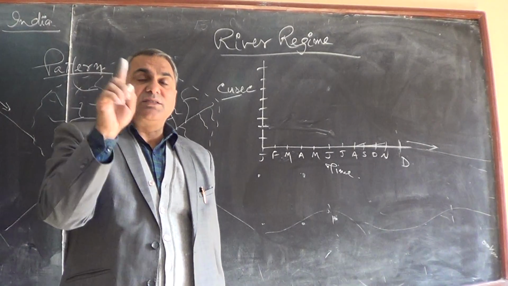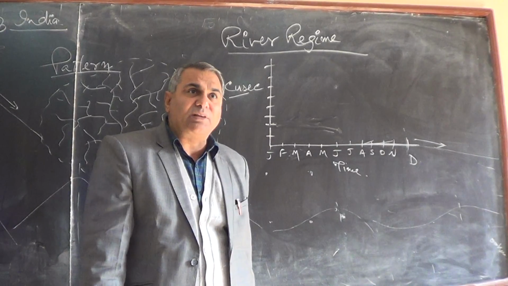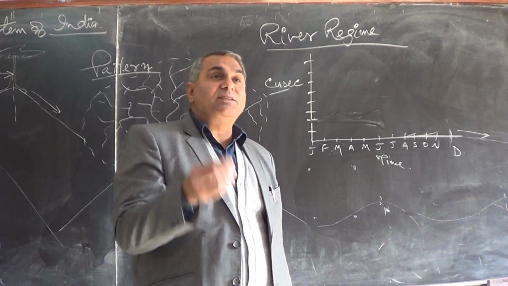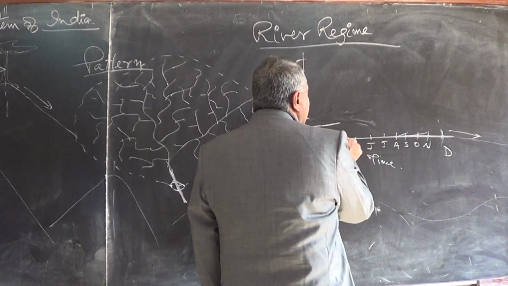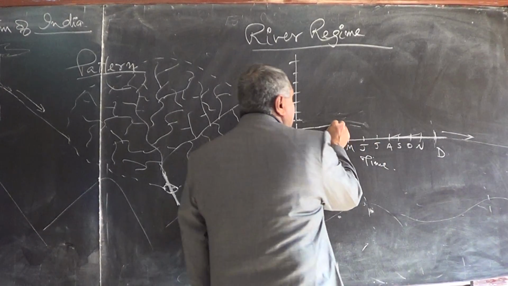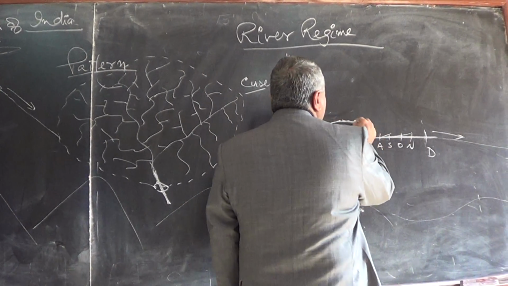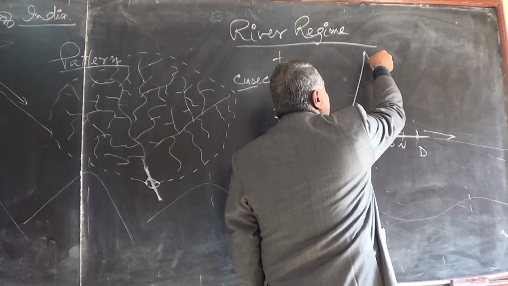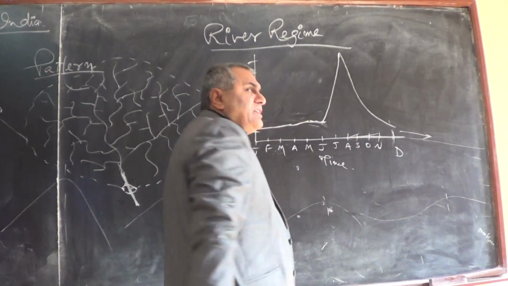In winter it receives some cyclonic rain from western disturbance. But snow covers are frozen, they release less amount of water, so it is less water. And when the temperature increases, snow melts, the amount of water increases. From June and July, in July it increased, the amount of water in the river increased like this and it decreased like this. So this is river regime.